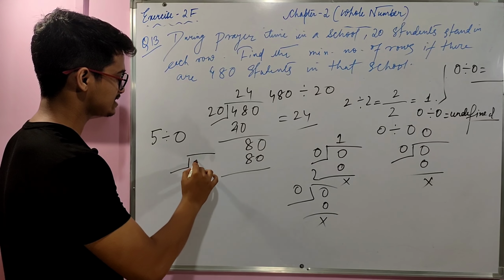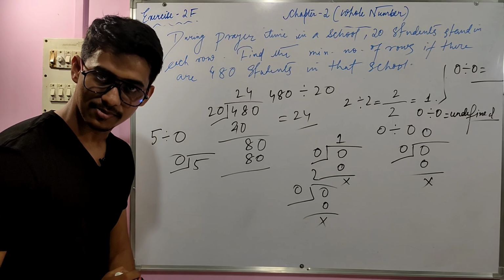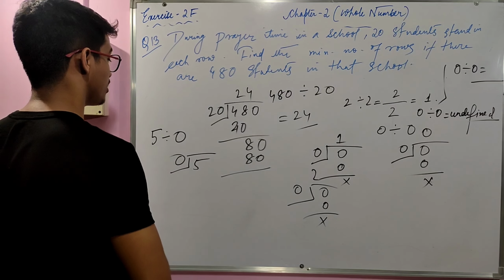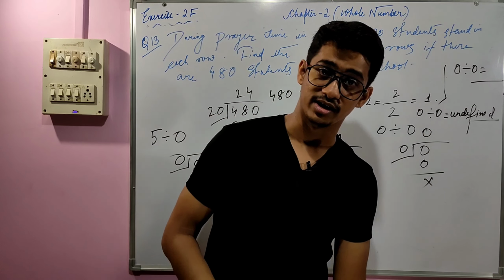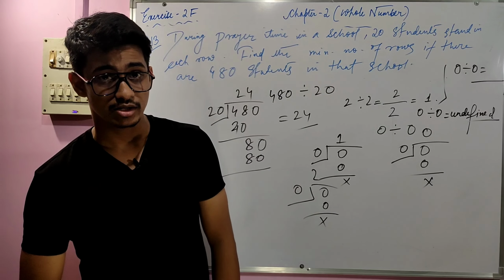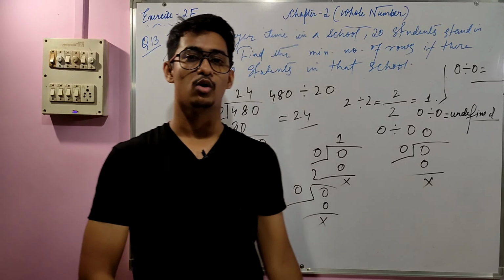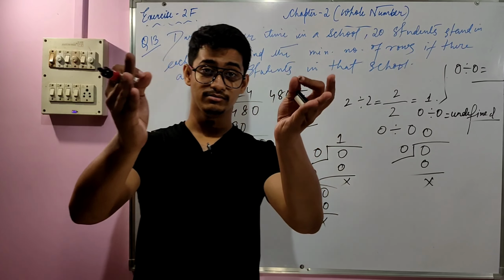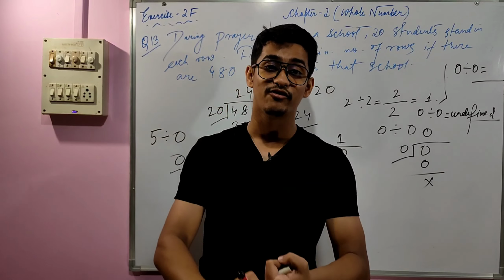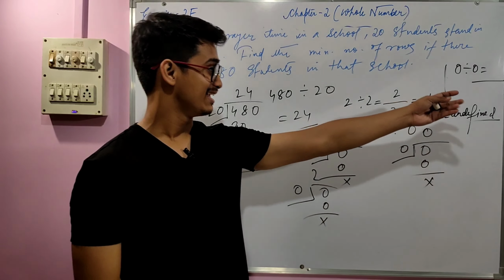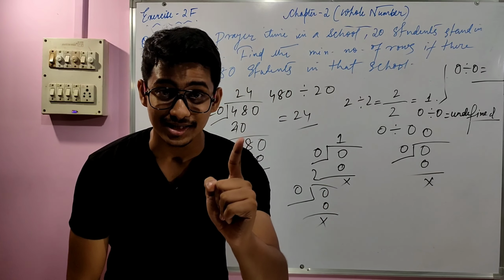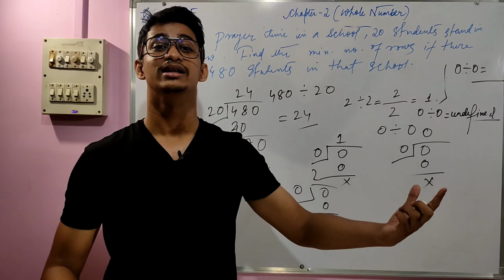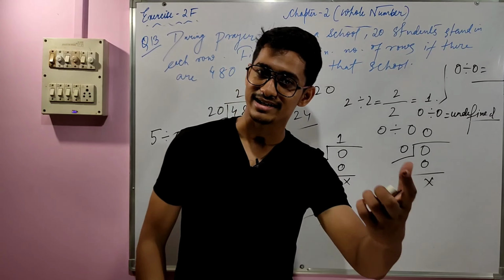This is the representation of 5 divided by 0, and it also gives the same result, that is undefined. So whether it is 0 divided by 0, 5 divided by 0, or 6 divided by 0, any number divided by 0 is undefined. And 0 divided by 0 does not give us 1 as a result, it gives us undefined.